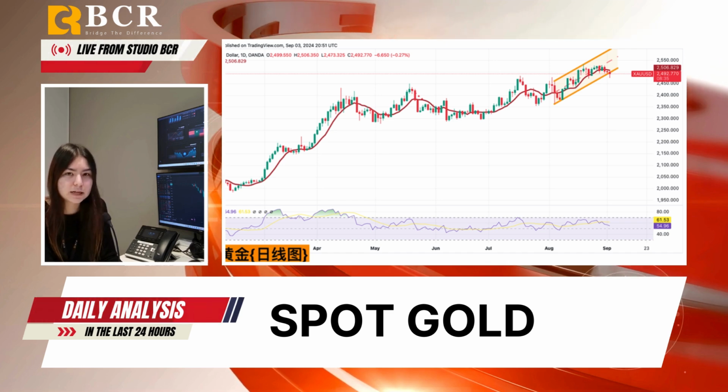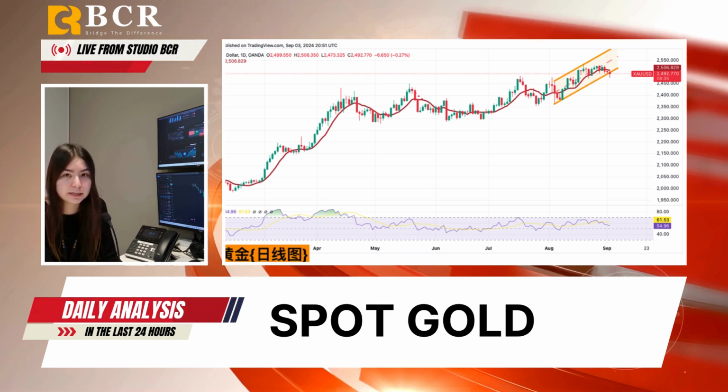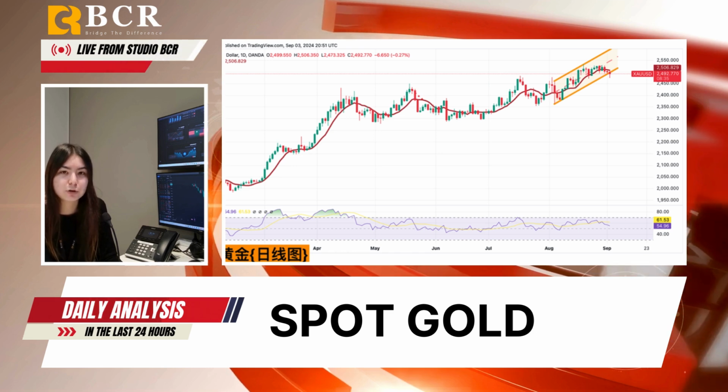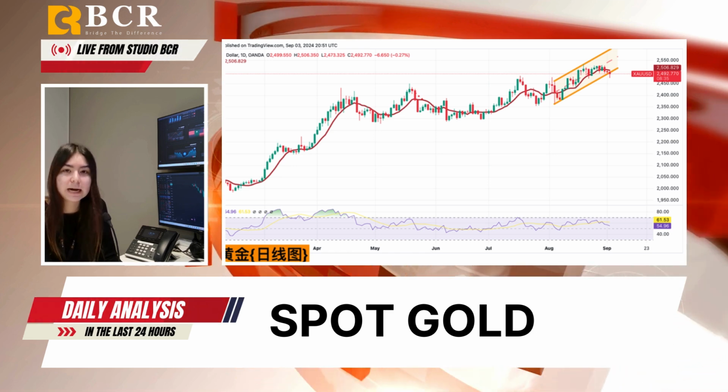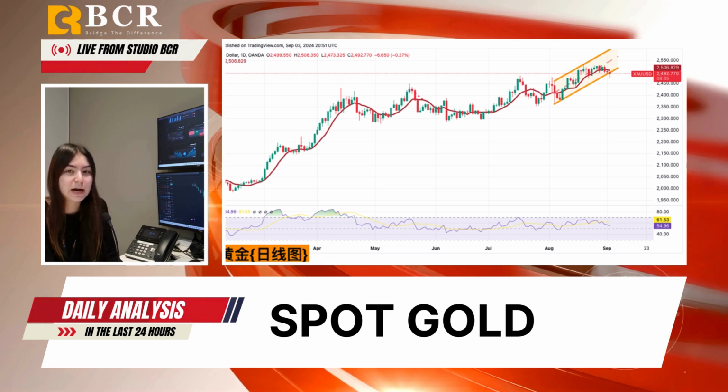Although gold prices are under pressure, expectations of Fed rate cuts and ongoing geopolitical tensions in the Middle East could provide support for the precious metal. The highlight of the week will be the US non farm payrolls data for August, which could significantly impact gold prices in the short term.